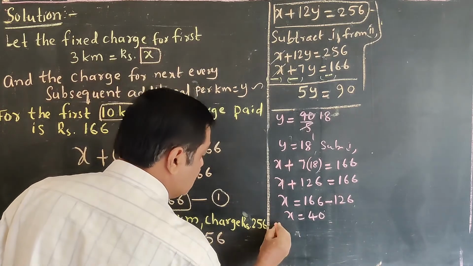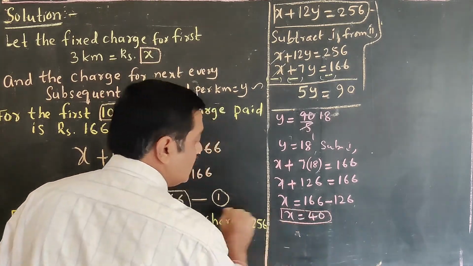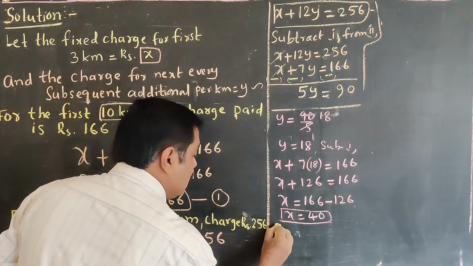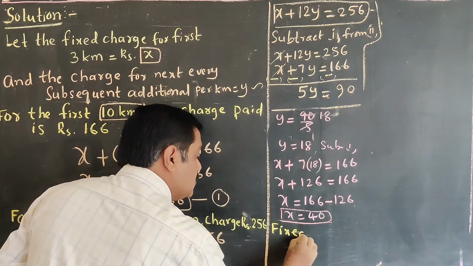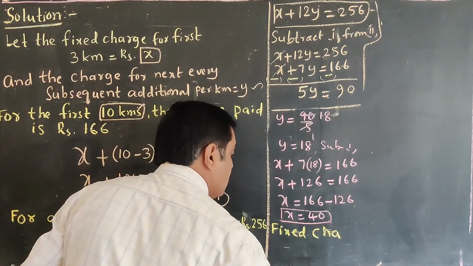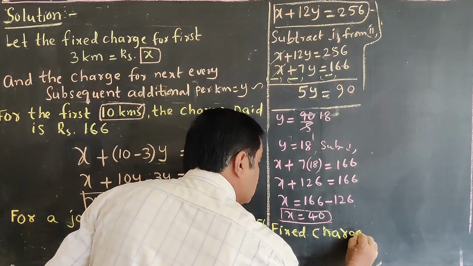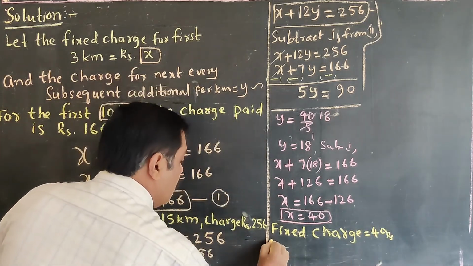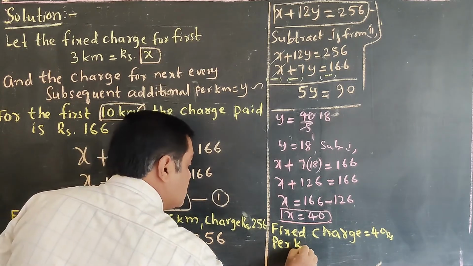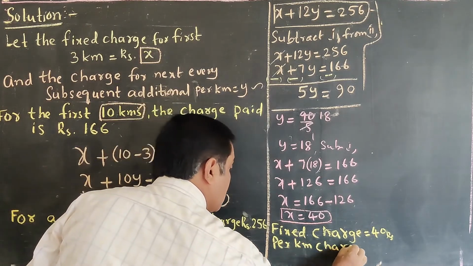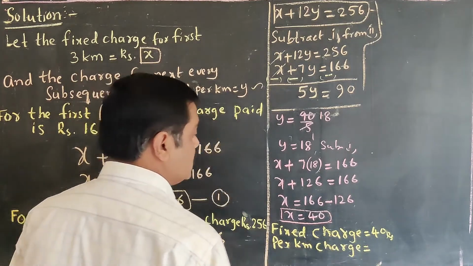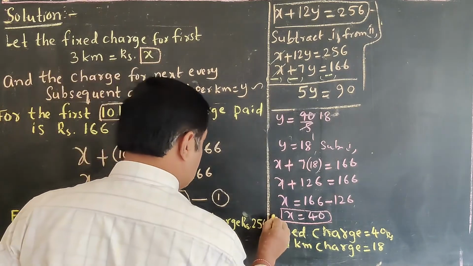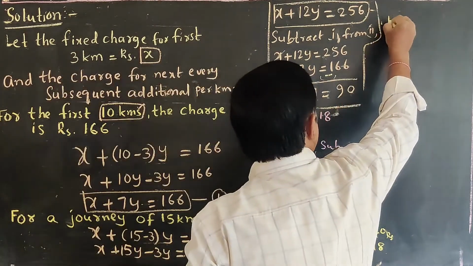What do we understand now? This x means what? Fixed charge. x means fixed charge for 3 kilometers. Fixed charge is equal to, we have to write, 40 rupees, and per kilometer charge is equal to y rupees, that is 18 rupees. Is that clear now? This is asking the first question.